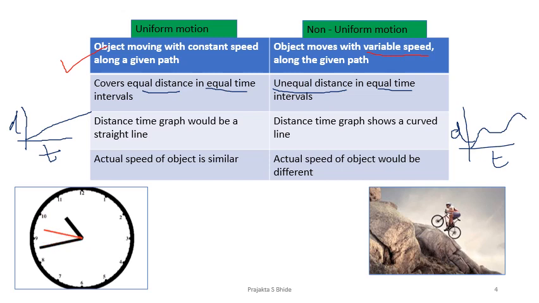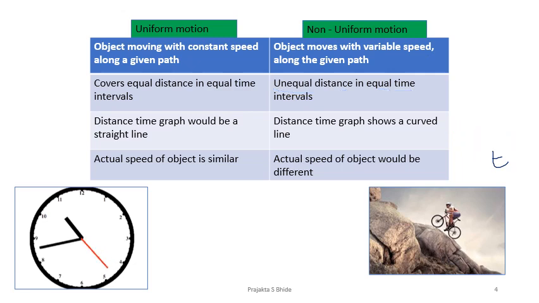And the fourth point, very, very important, critical. Actual speed of an object is similar in one case, and different in the other. What do I mean by that? If I say the object is in uniform motion and it is moving at 30 kilometers per hour, actually the speed of that object is 30 kilometers per hour. But in non-uniform motion, that 30 kilometers will not be the actual speed, because sometimes it is traveling faster, sometimes slower. Okay, so keep an eye on the table and try to write one for yourself and see the difference between uniform and non-uniform motion.